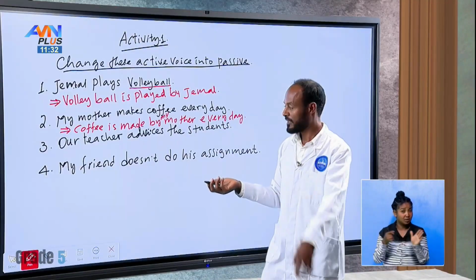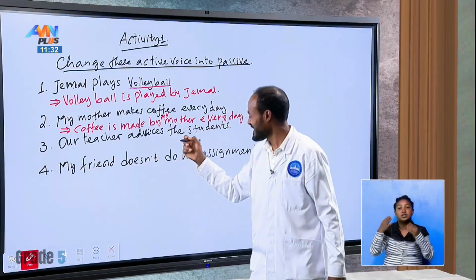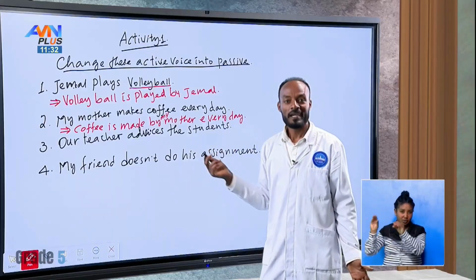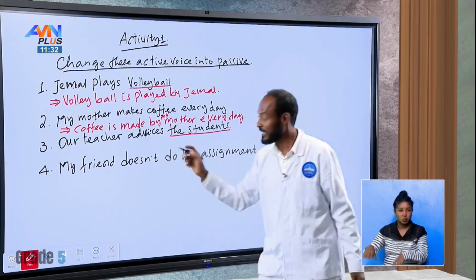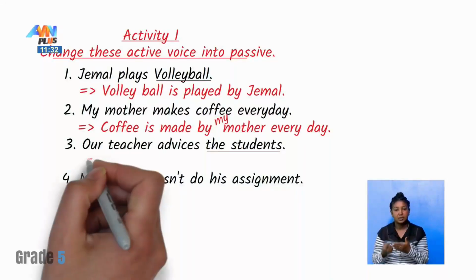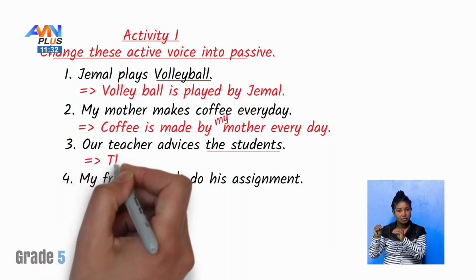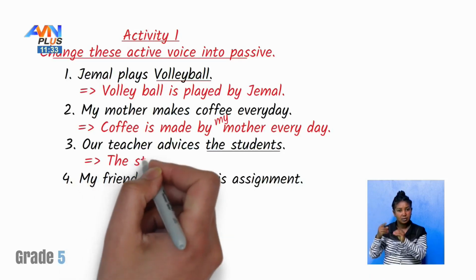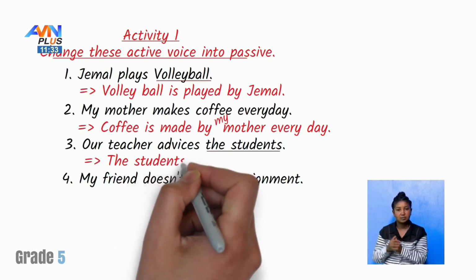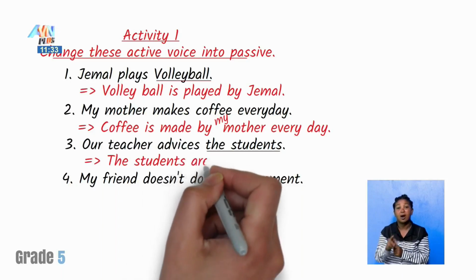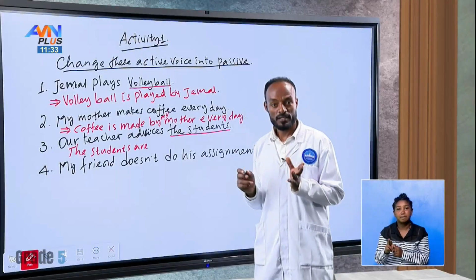Clear? Nice. Our teacher advises the students. In this sentence, we have to start from the students. Okay? Here, the students are. Yes?